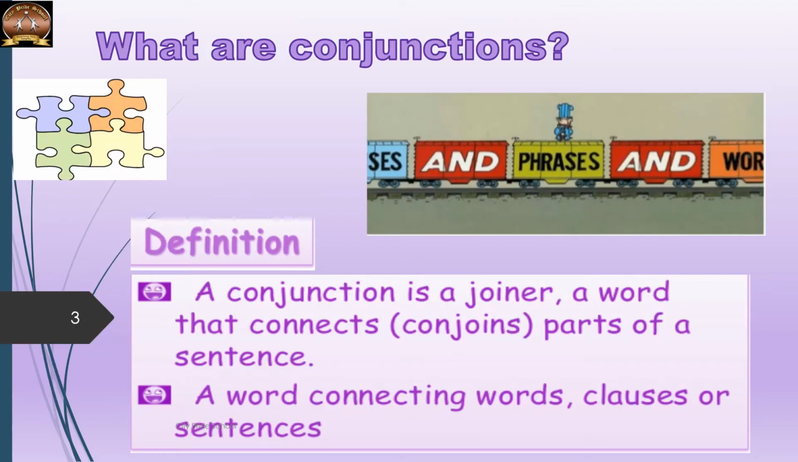A conjunction is a joiner. It is a word that connects parts of a sentence. So we can also say that conjunctions conjoin parts of a sentence. Now conjunctions may join two words, they may join two clauses or phrases or sentences.